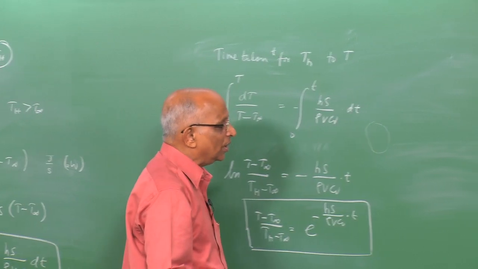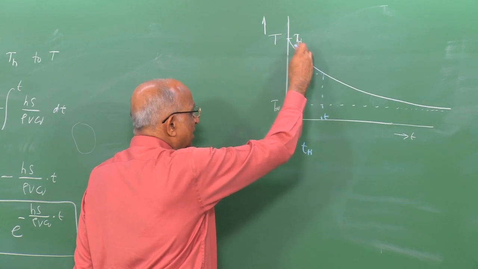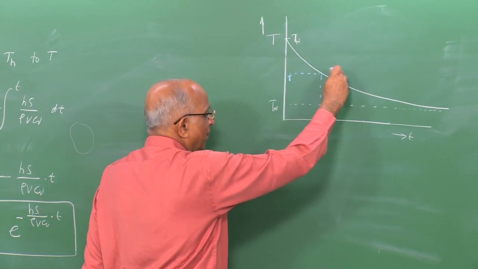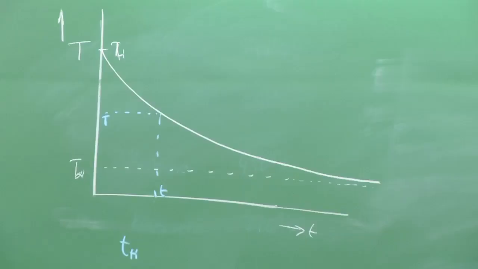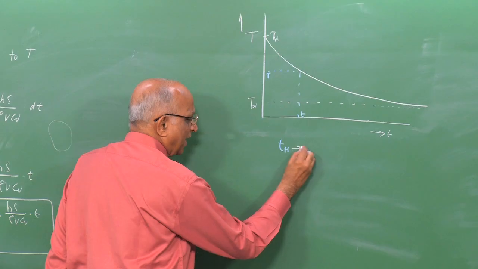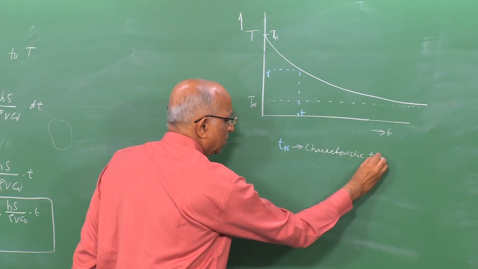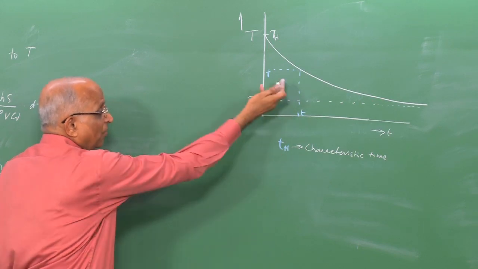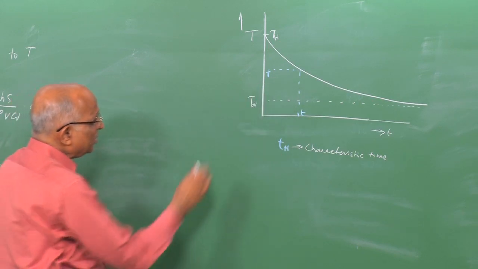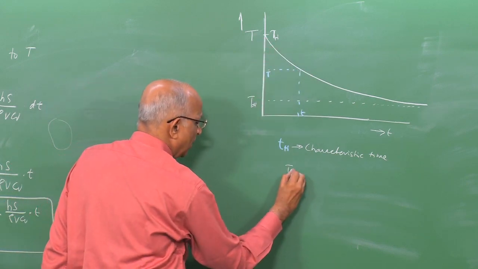But one thing we also see in this particular expression, since it is exponential, is that the major changes take place in the initial phase, and after some time the changes are very small. If that is so, can I still use this figure and write a characteristic heat transfer time? Mind you, I am not able to clearly perceive a heat transfer time from this particular curve. But since the major changes are occurring in the initial phase,